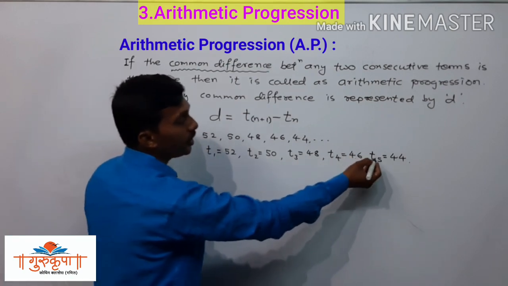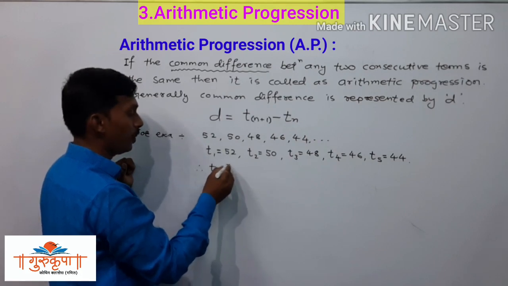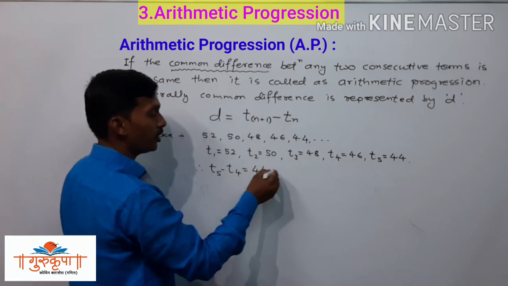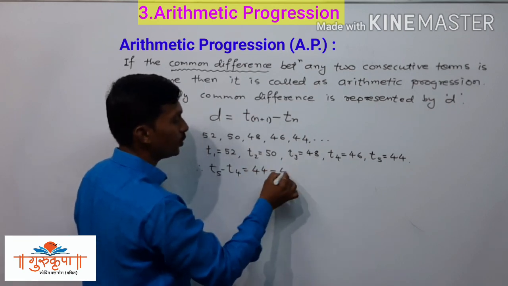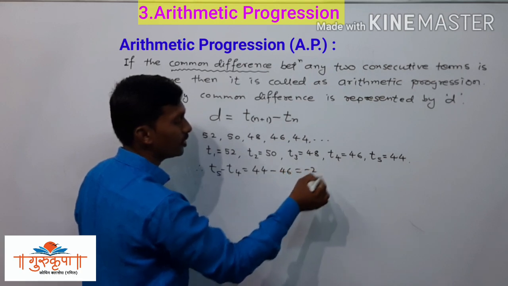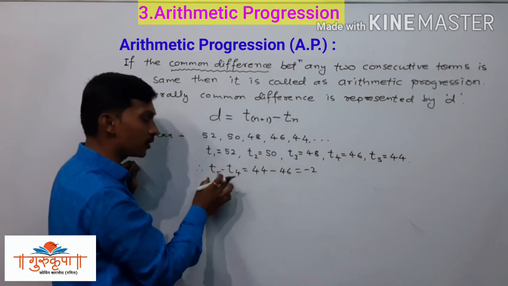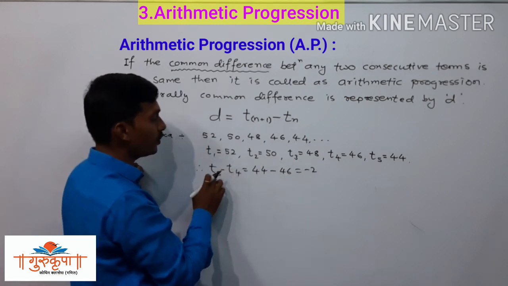First we will find T5 minus T4, that is 44 minus 46, and it is equal to minus 2. This is the difference between the fifth and fourth term.